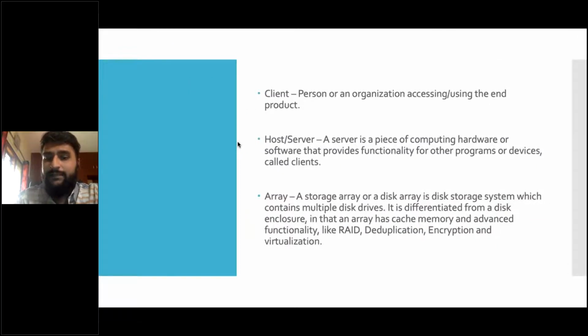And it has concepts like RAID, deduplication, encryption, and virtualization. So RAID, we will be studying about that in the further slides. And deduplication, as the name suggests, you don't want duplicate data inside a data center. Because managing a data center is so costly and so much effort is going behind it, you don't want duplicate data. You're just increasing your work and wasting space. So deduplication is also handled by an array. There won't be any duplicate data.